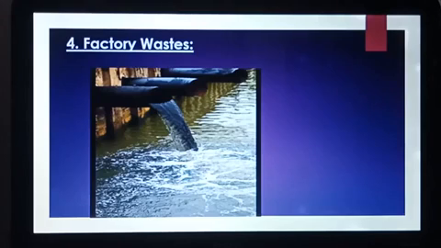Last one, factory waste. The waste substances discharged by many factories contain acids. If these untreated factory wastes are discharged into water bodies like lakes, ponds, rivers, etc., then the acids present in them will kill the fish and other aquatic organisms which live in the water bodies.